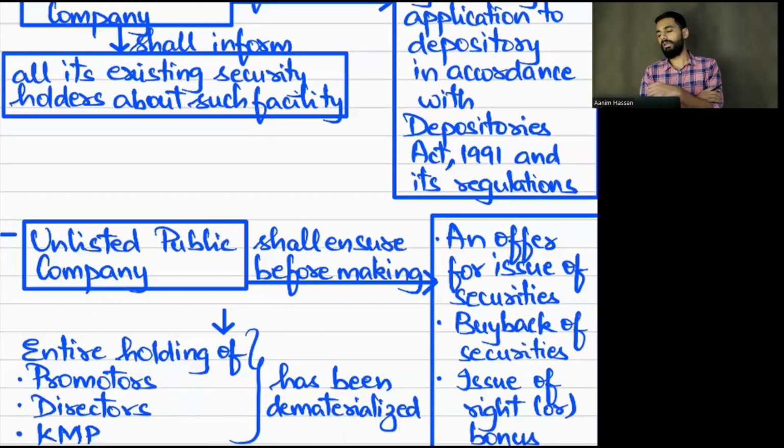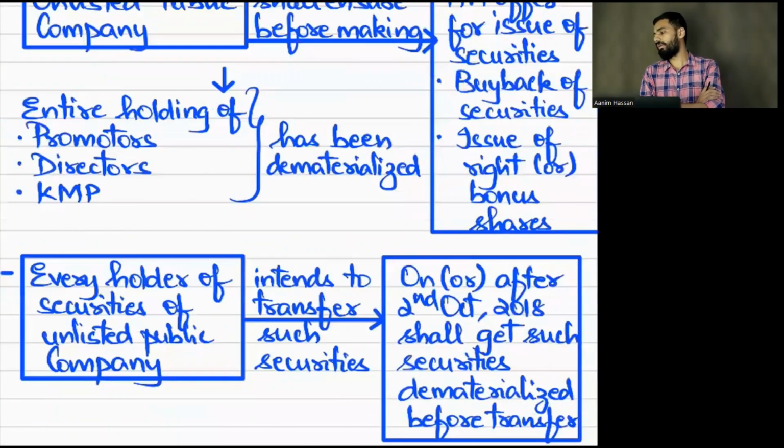Unless the public company ensures what? They have to convert the securities of certain people into demat form. Who are those people? One is the director, next is the promoter, next is the key managerial person. After that only they can issue bonus shares, rights shares, private placement, and also buyback.